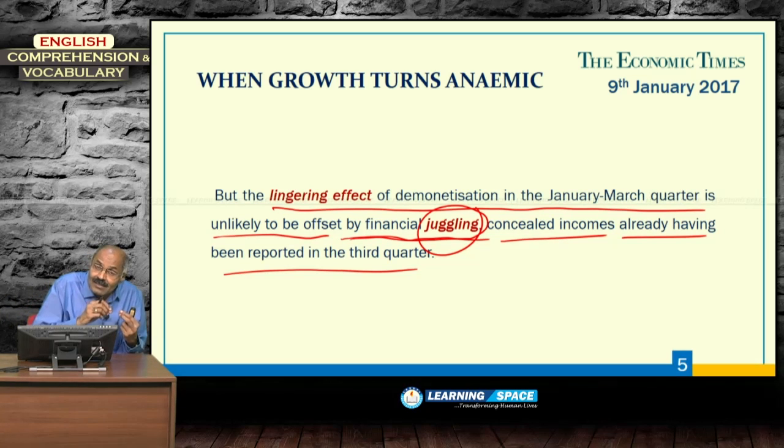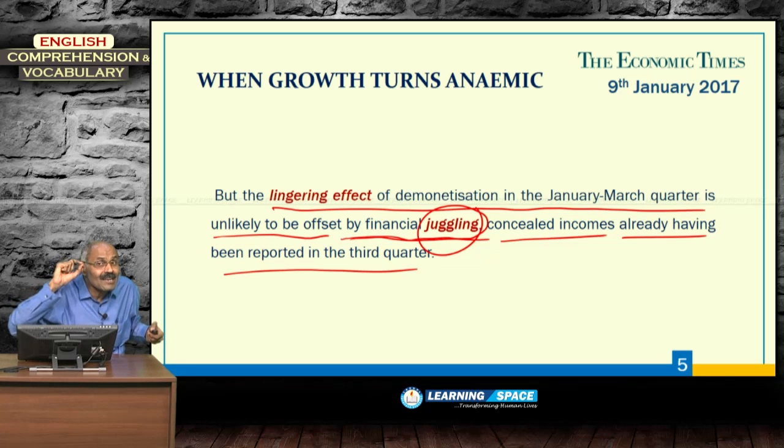In quarter 3, concealed incomes came to the forefront because of demonetization. That is why the economy is looking robust in quarter 3. But the lingering effect of demonetization during the next 3 months is unlikely to be offset by this concealed income. So, the lingering effect of demonetization is going to be quite substantial. It will have an overall effect on the growth. So, growth may go down below 7%.